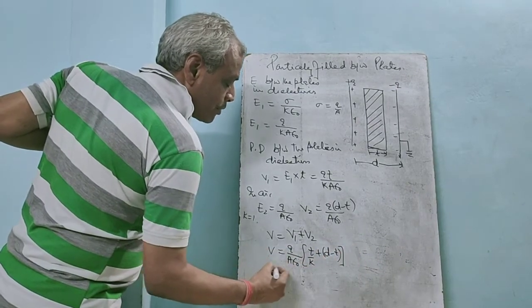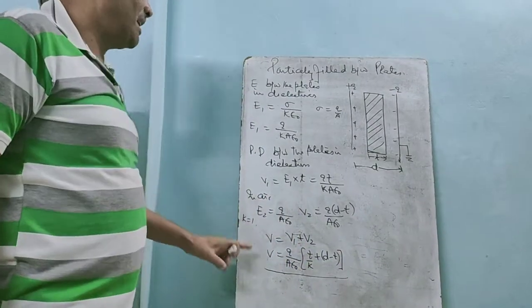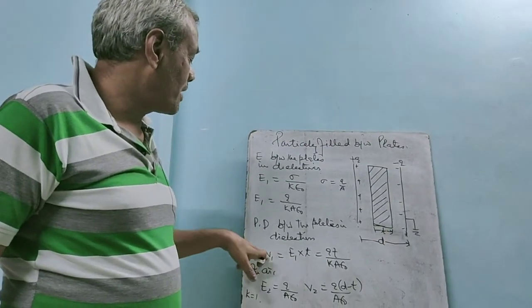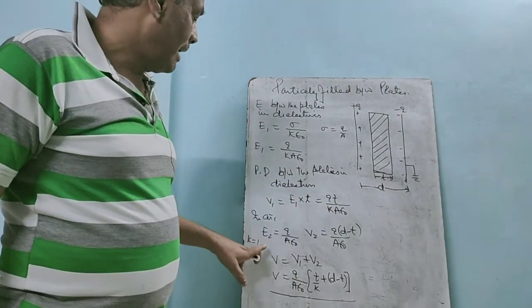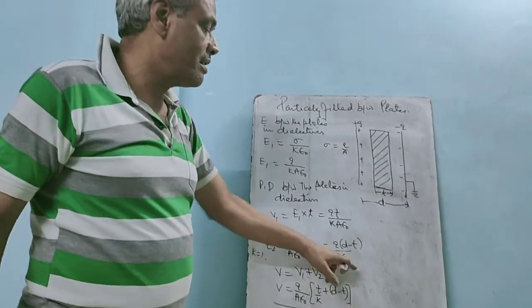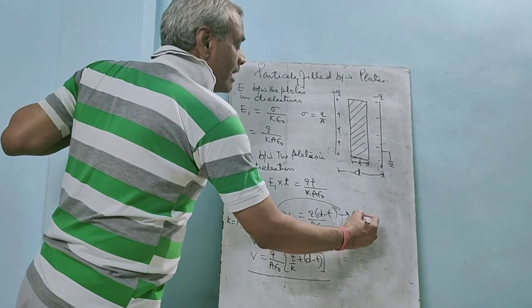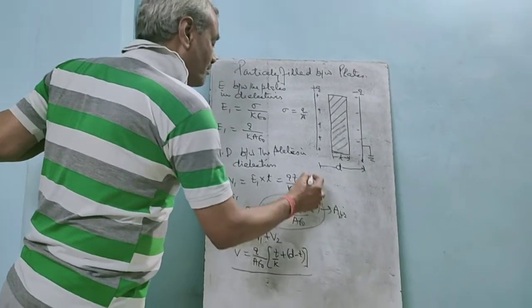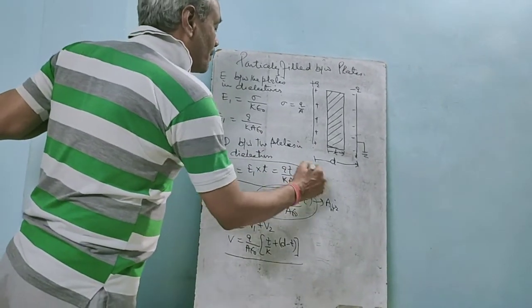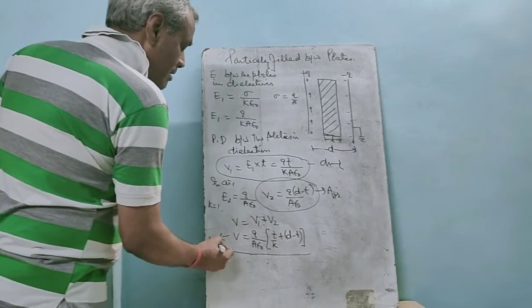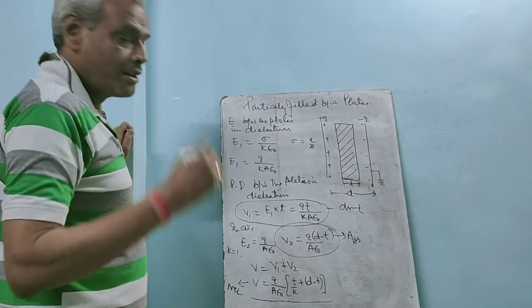This is the potential difference between the plates of the capacitor. This is the potential difference in the dielectric, and this is the potential difference in air. So the net potential difference V equals V1 plus V2.